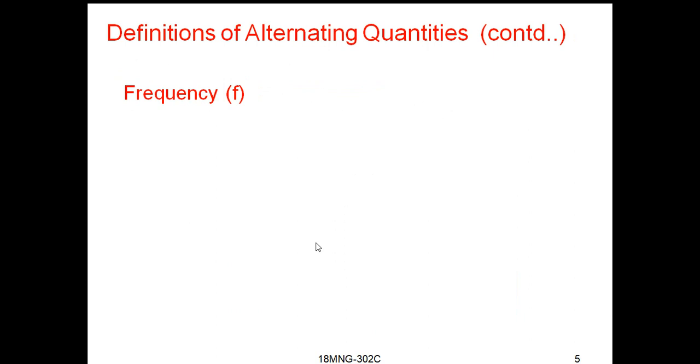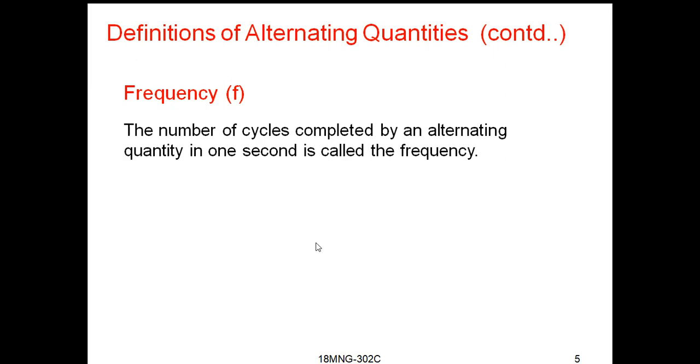Now let us see the definition for frequency. This frequency is denoted by F. Frequency is the number of cycles completed by an alternating quantity in 1 second.